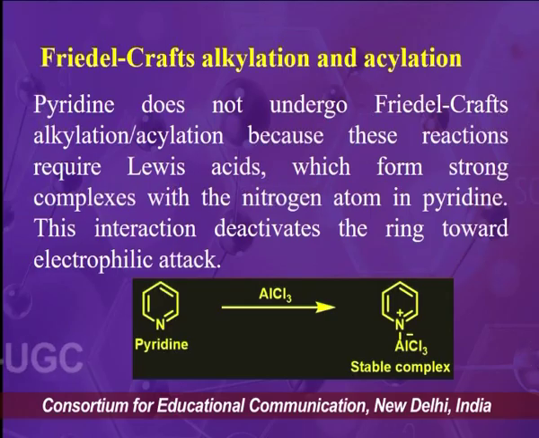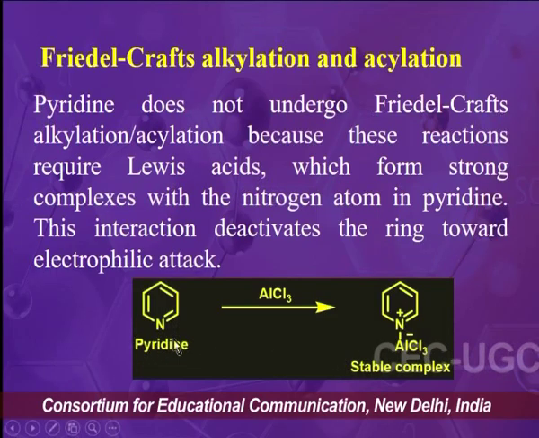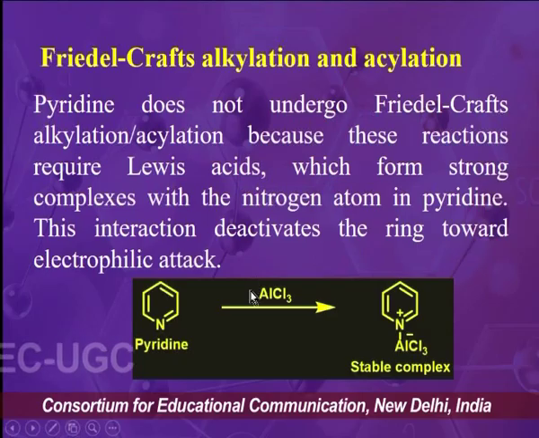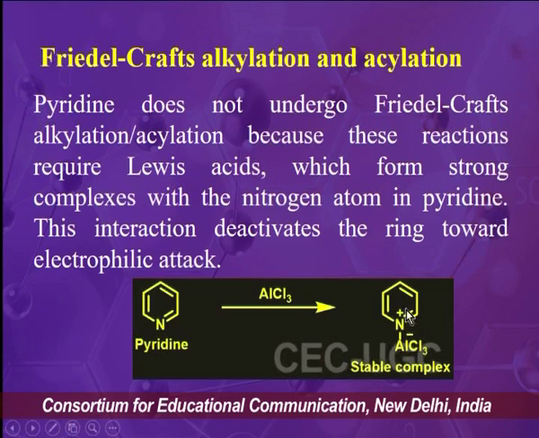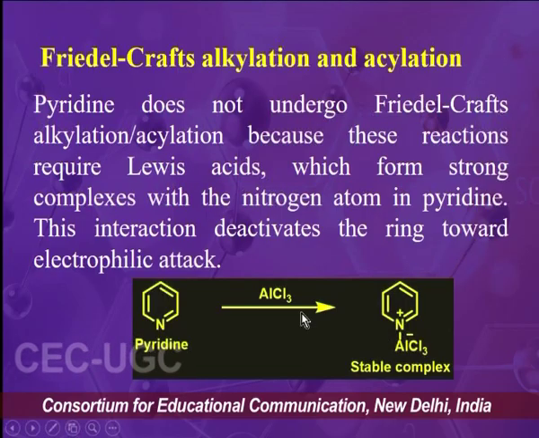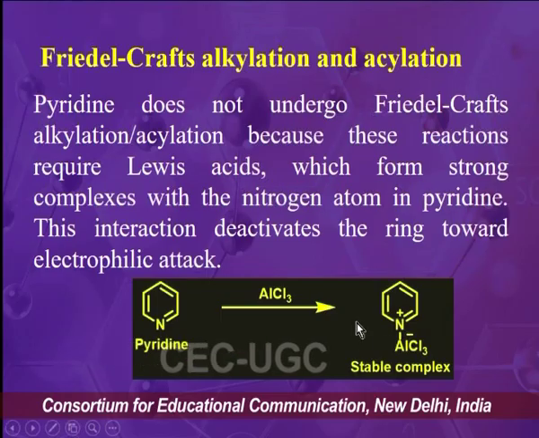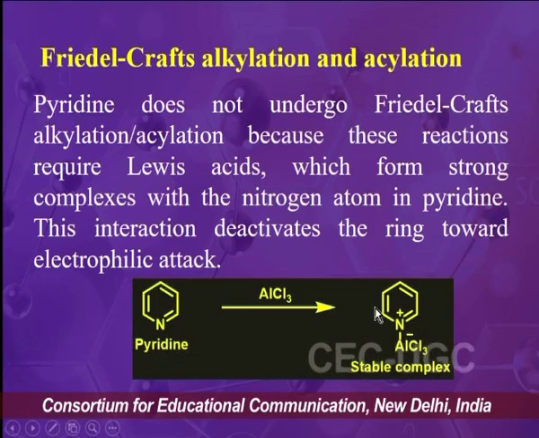So when we use a Lewis acid or acidic condition, the nitrogen of the pyridine ring will get protonated, or it can form a stable complex with the Lewis acid, and that's why it deactivates the ring for the electrophilic attack, and hence the Friedel-Crafts alkylation and acylation reactions on pyridine are not feasible.